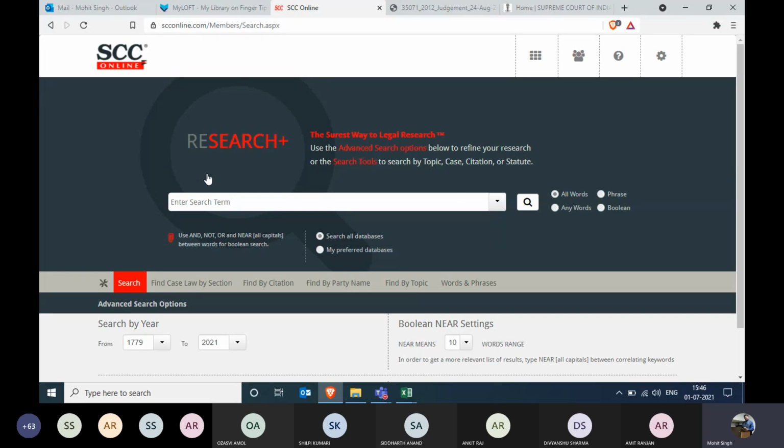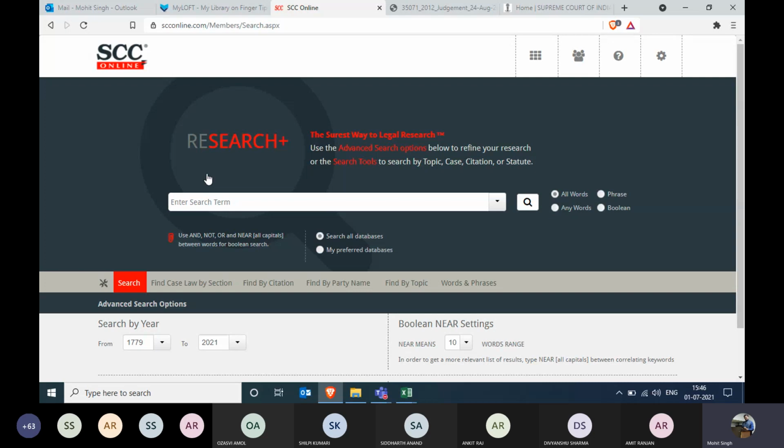Now, there are many ways through which you can formulate a query. One can say that, yes, sir, we can go with Hindu Adoption and Maintenance Act Section 18. One can say we can go with the family law. One can say we can go with the interim maintenance minimum word. There are many possibilities through which you can formulate your query. But yes, the thumb rule remains the same: please focus upon the main keywords of the query.